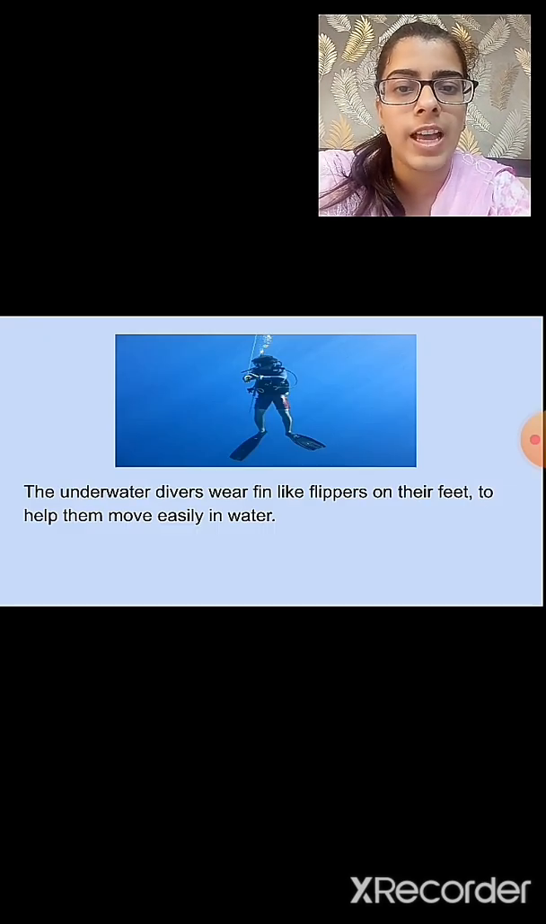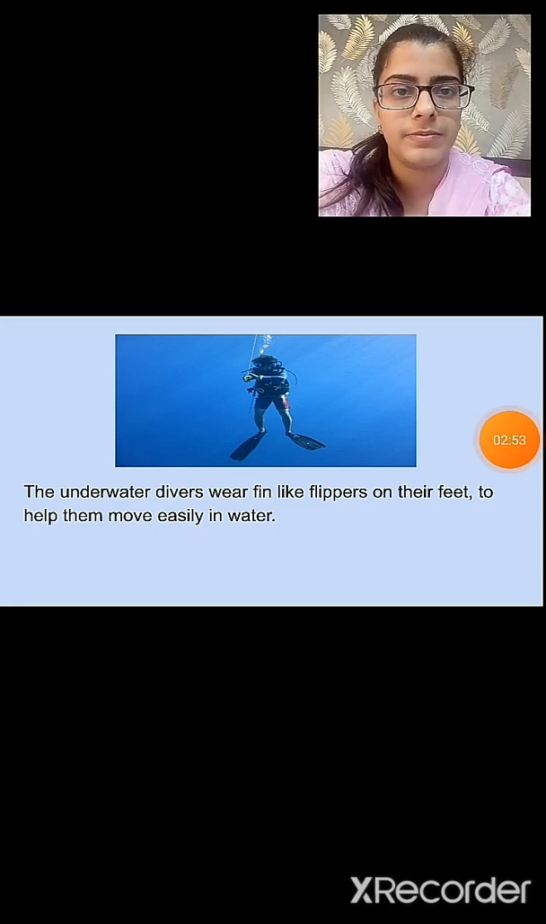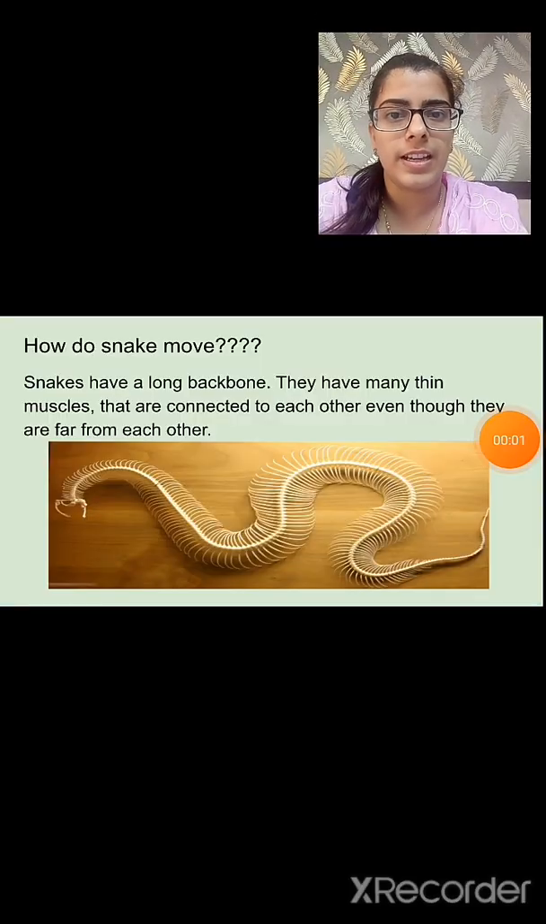The underwater divers wear fin-like flippers on their feet to help them move easily in the water. So you might have observed the underwater divers also wear the flippers on their feet. Why? So that they can move easily in the water. Now let us study how do the snake move.